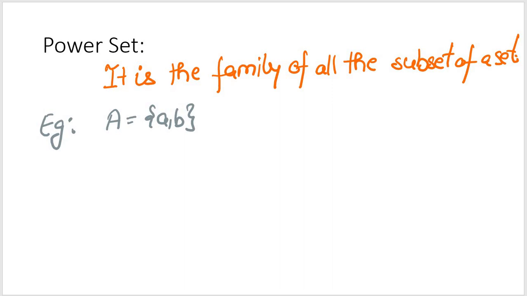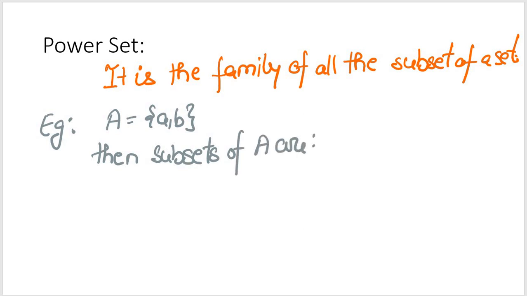What we are going to do is list all the subsets of A. One will be obviously a null set, another one will be A, another one will be B, and the last one will be {a, b}.